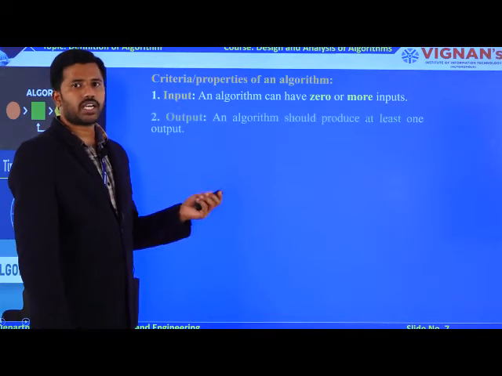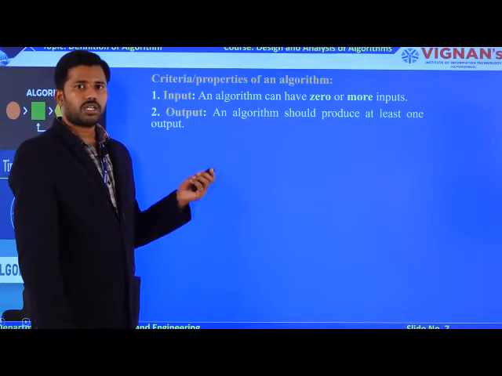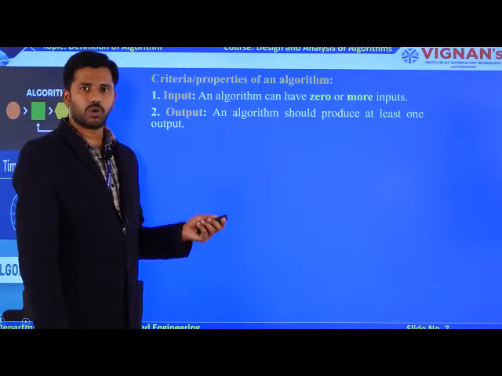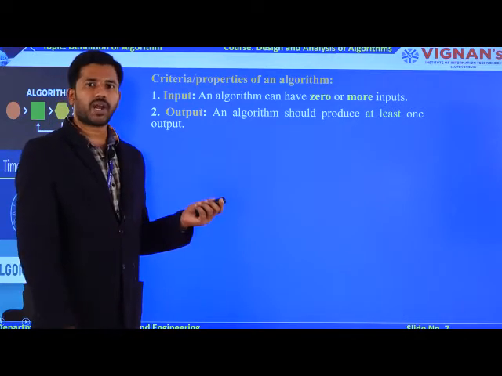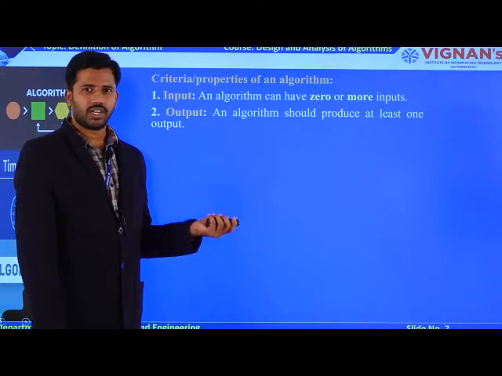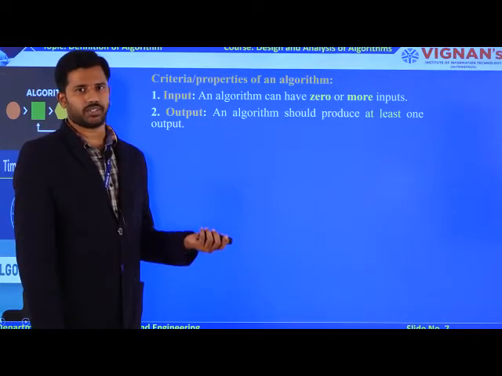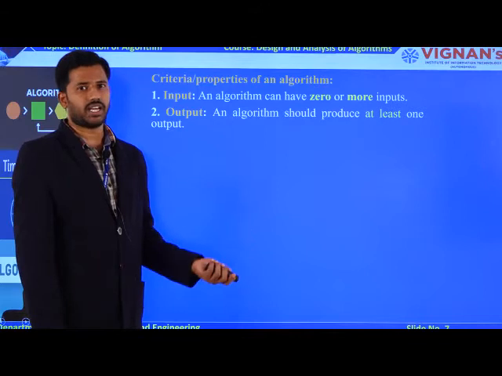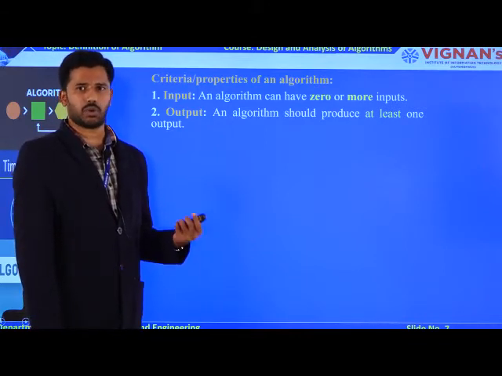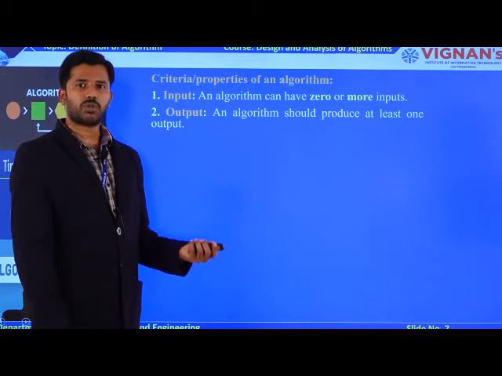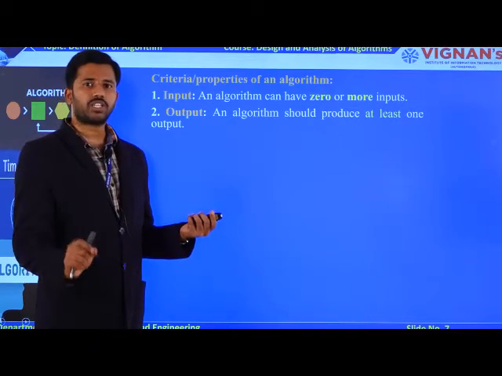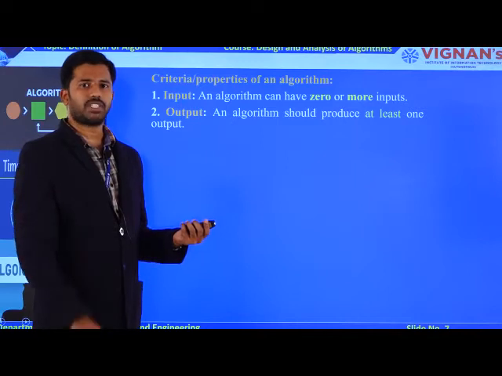Now coming to the second property, output. Every algorithm designed by you must produce a minimum of one output. If your algorithm is not producing any output, it definitely contains some errors, and with errors it is not possible to get the output. So whatever algorithm you design must produce at least one output, because based on that output you can measure the performance of the algorithm.